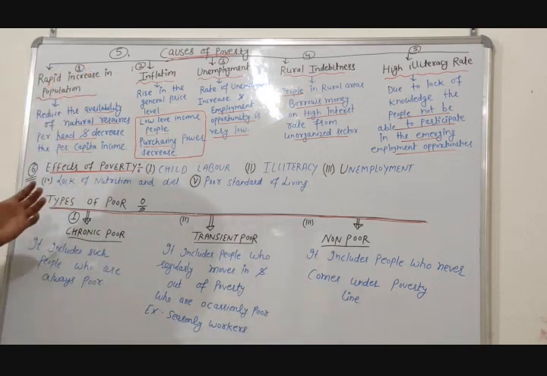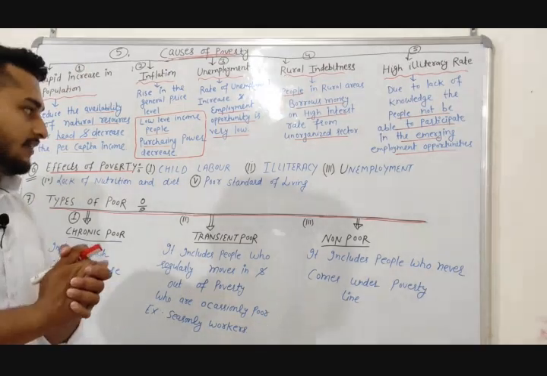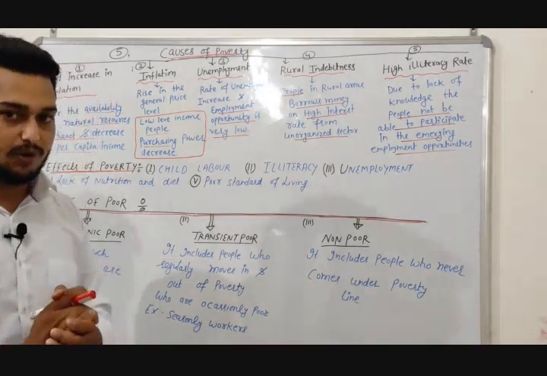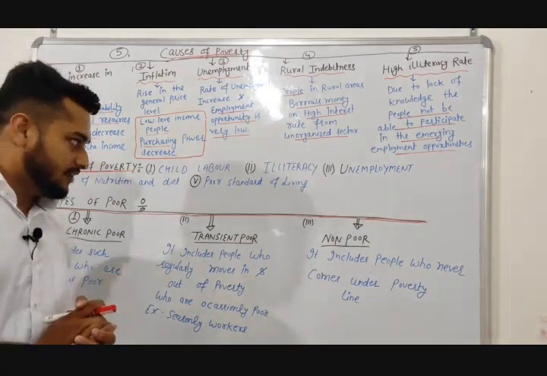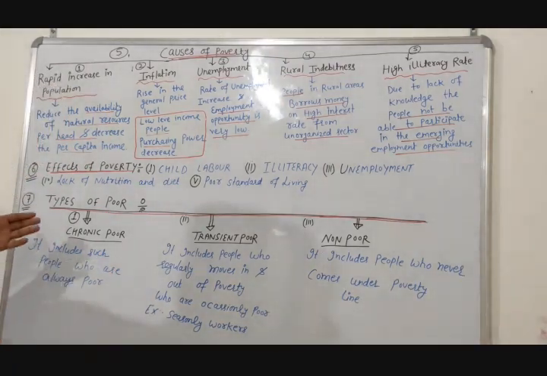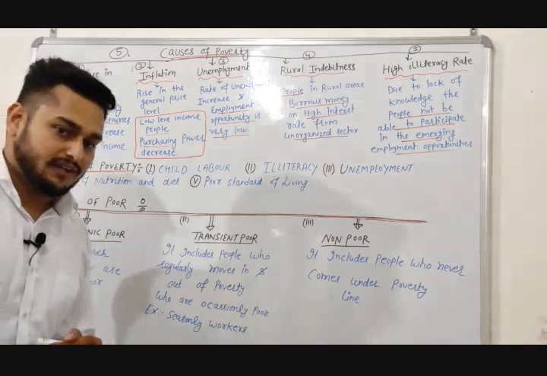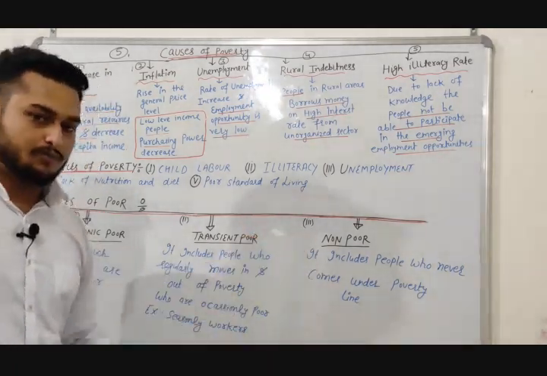Now we are going to discuss the effects of poverty. The first is child labor, second illiteracy, third unemployment, fourth lack of nutrition and diet, and fifth poor standard of living. Now we are going to discuss types of poverty. There are three types of poverty: chronic poor, transient poor, and non-poor.